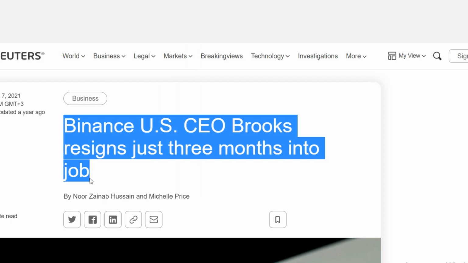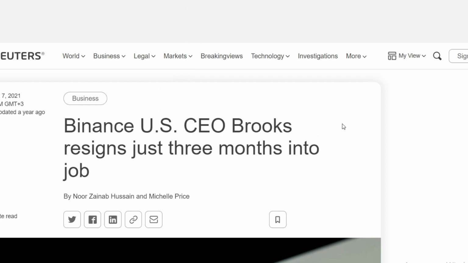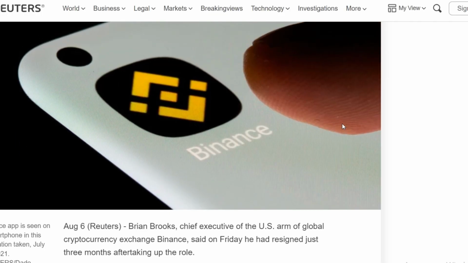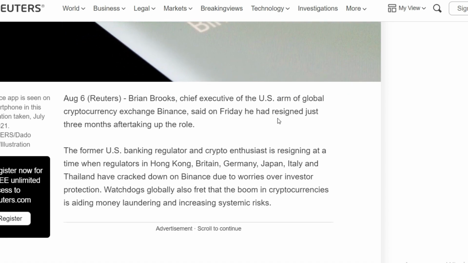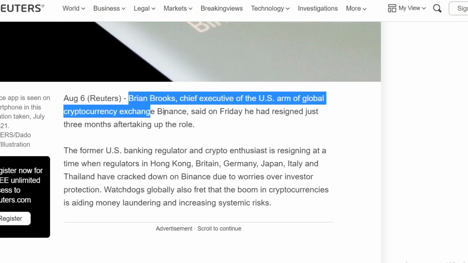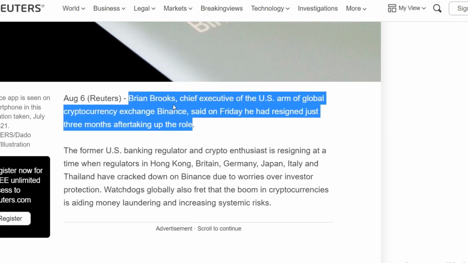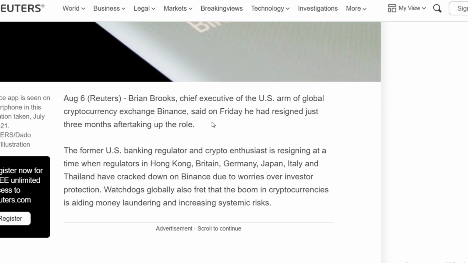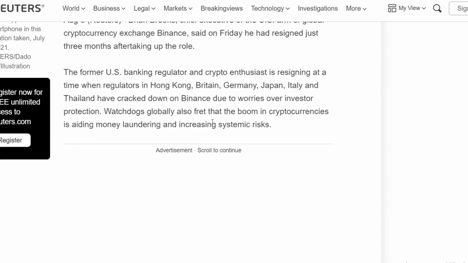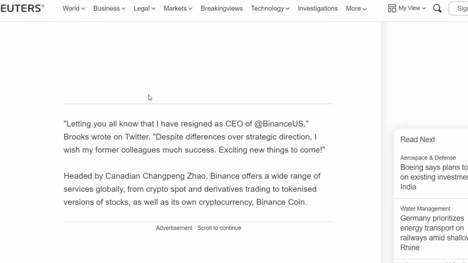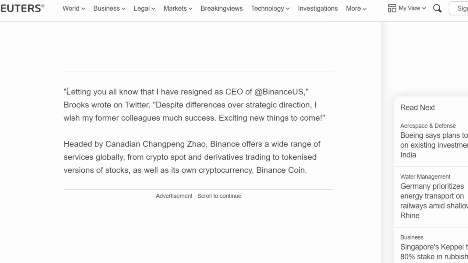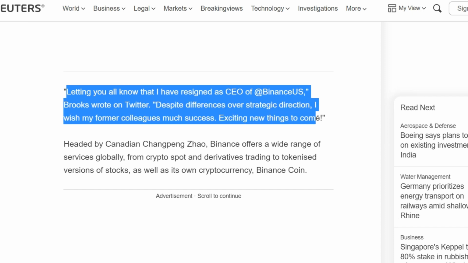Brian Brooks, ex-head of the Office of the Comptroller of the Currency, OCC, in the U.S. Treasury Department and former CEO of Binance in the U.S., expressed his assumptions about the possible outcome of the Ripple lawsuit against the SEC. In a recent interview, Brooks noted that the court will decide whether the initial coin offering, ICO, of Ripple in 2013 is a violation of U.S. securities laws. However, he expects both sides to come to a settlement so that investors can continue to trade XRP in the United States.